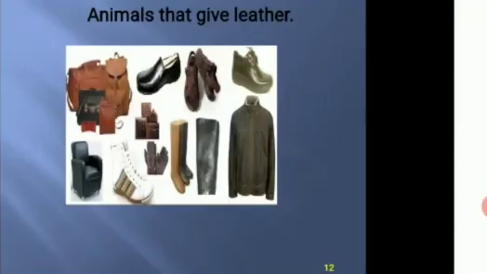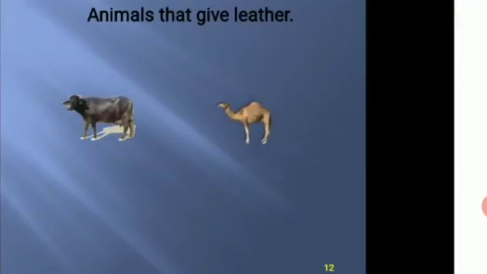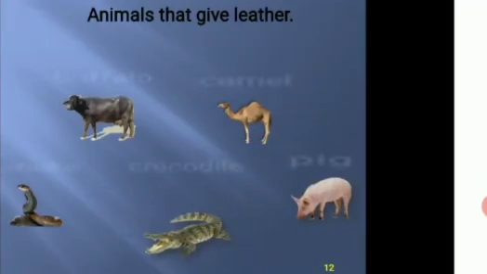Animals that give leather. We make leather from skin of different animals. Buffaloes, camel, snakes, crocodile, and pig give us leather.